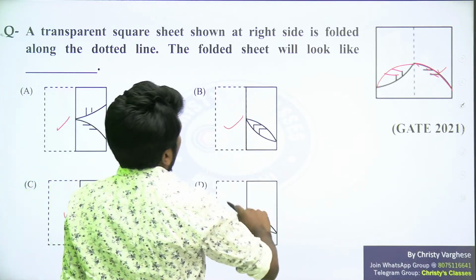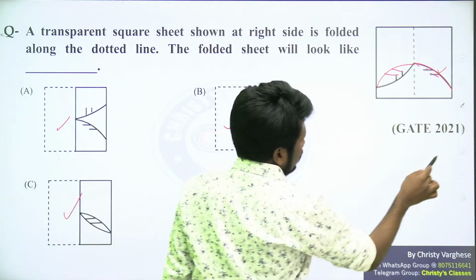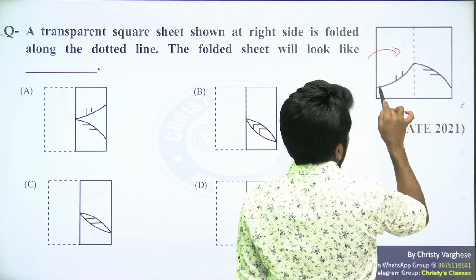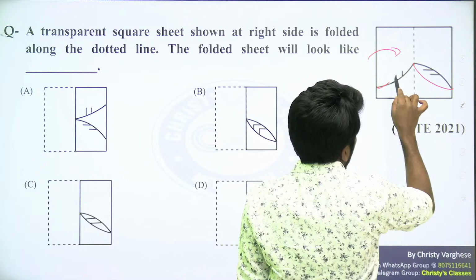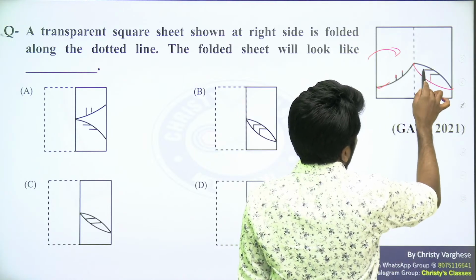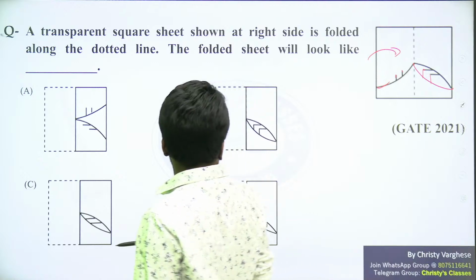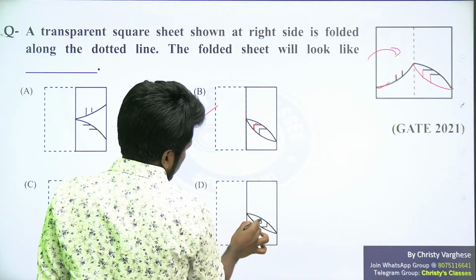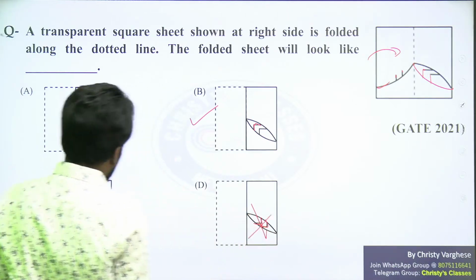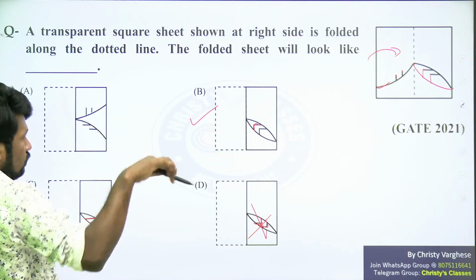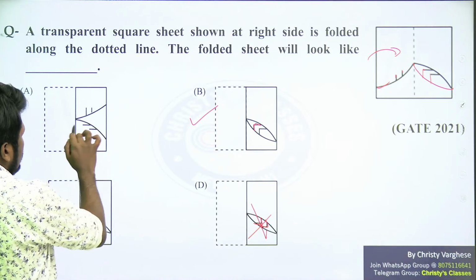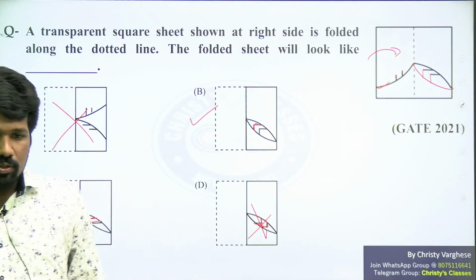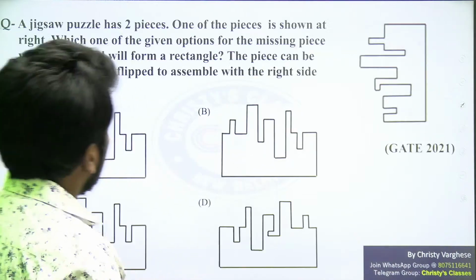This is the blank side. So that is the blank side. So you have to take it in the opposite direction. Fold this direction. So this curve will come here. This line will come here. This line will come here. So which option says so? Option B says so. This part here, the direction is wrong. That is why this is wrong. That folded part is wrong here. Totally both the directions are wrong. So only option B makes sense. So option B is the answer. Super easy, na? So then let's go to the next question.